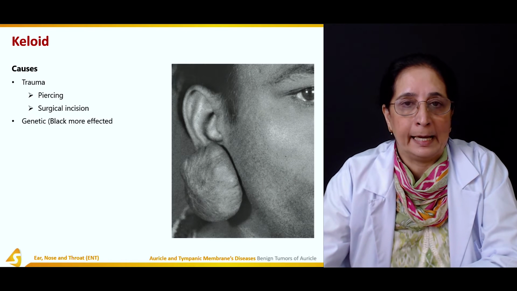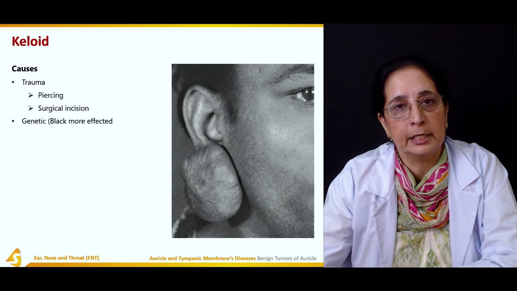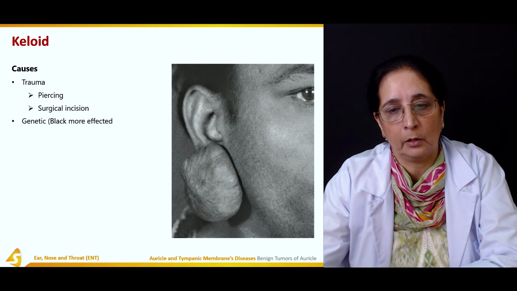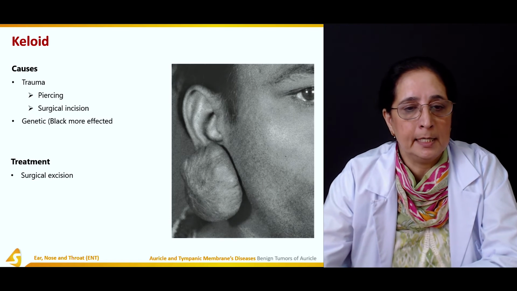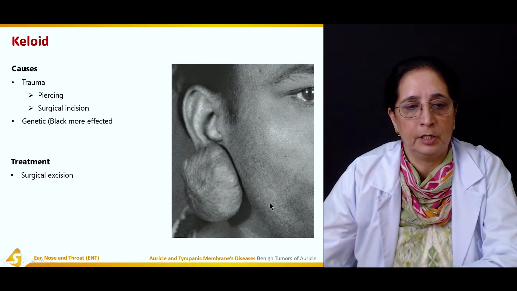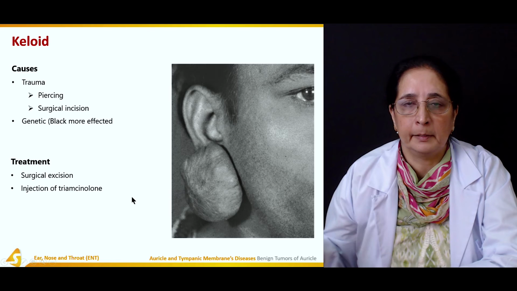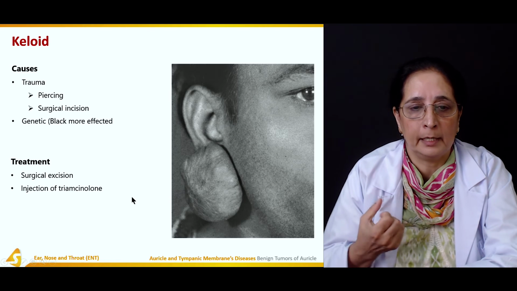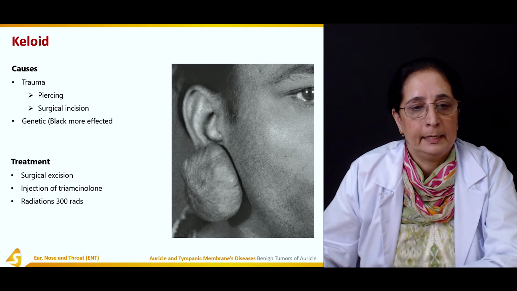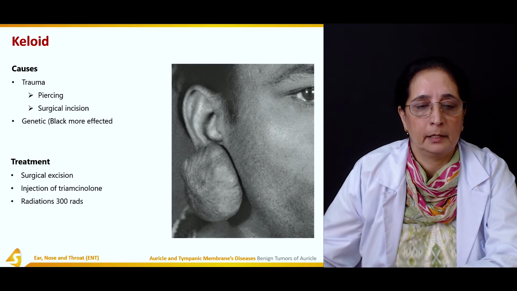It can be genetic, and blacks are more affected with the congenital or genetic keloids. Treatment is surgical excision, and injection of triamcinolone that shrinks the keloid and treats it. And then radiation, up to 300 radiations are given.